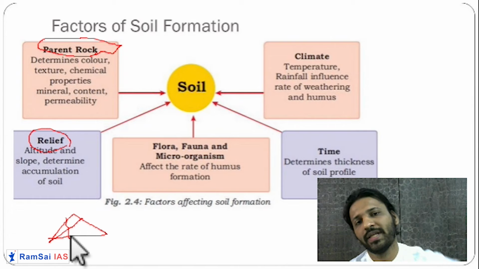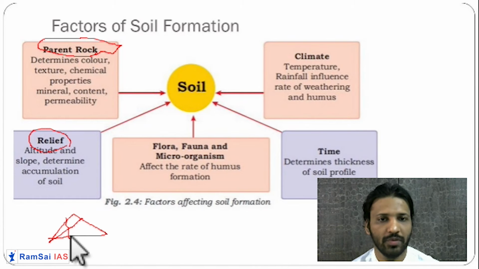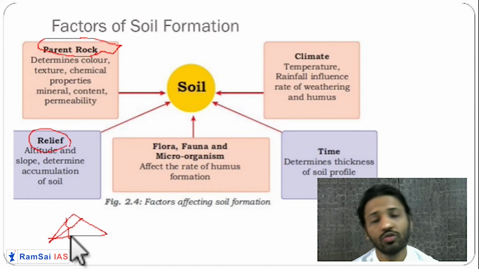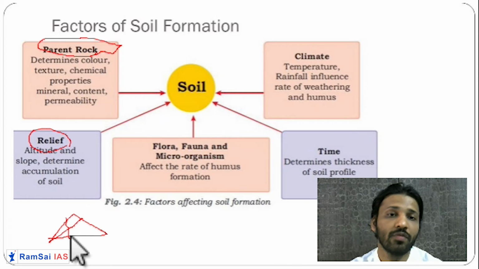So if slope is very high, soil formation will be very fast, because weathering will be very fast, erosion will be very fast. So relief feature, what altitude it is at. If it is at high altitude, soil formation will again be very fast, because wind will erode it, water will erode it. So relief feature will determine the type of soil formation and how fast it will form.